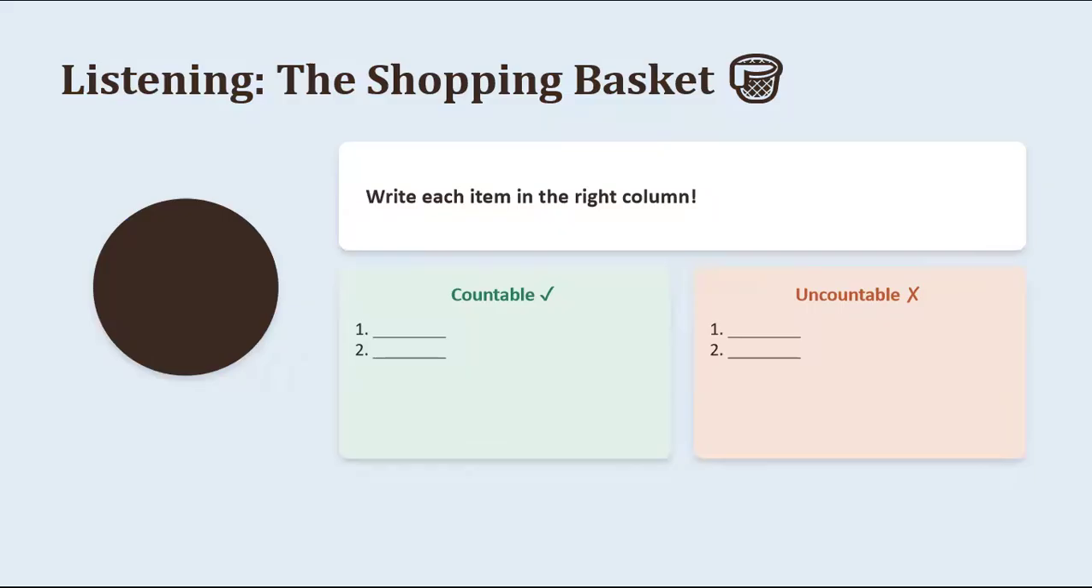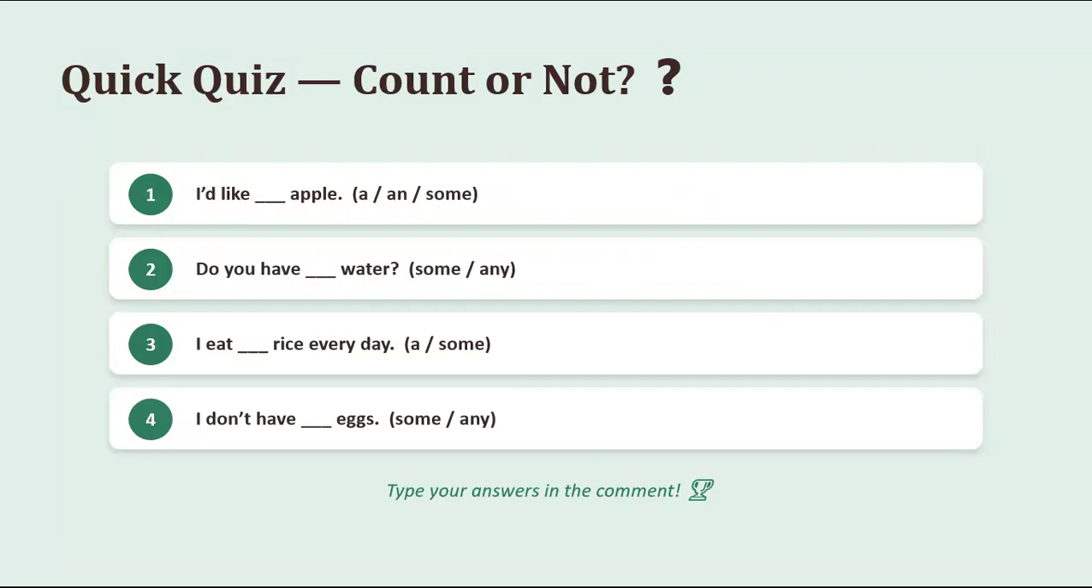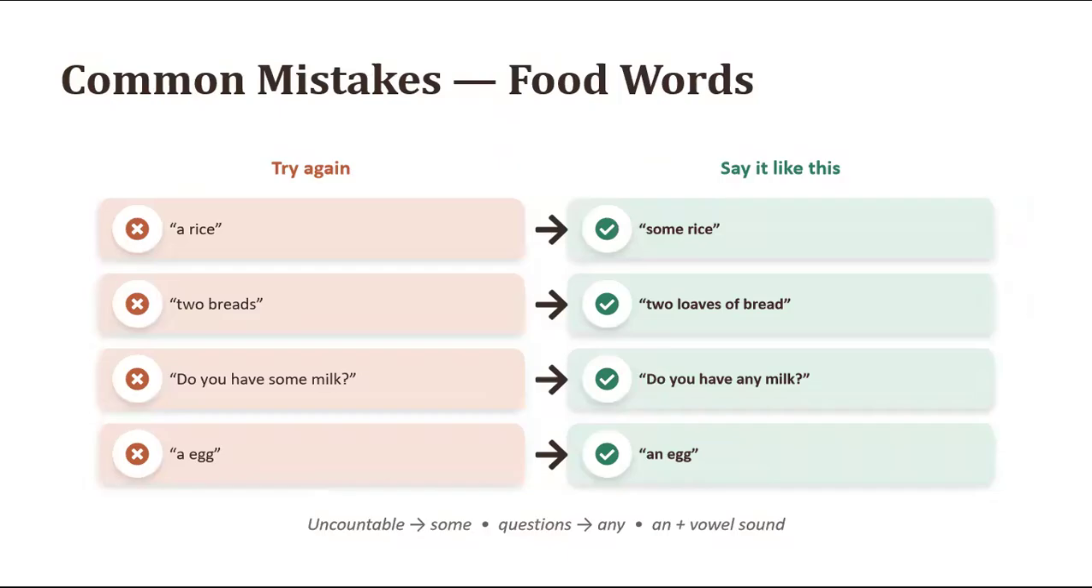So here you have to write two countable and two uncountable nouns. This is a quiz for you, and you will write the answers in the comment box. And if you have any question or query, you may ask me in the comment box too.